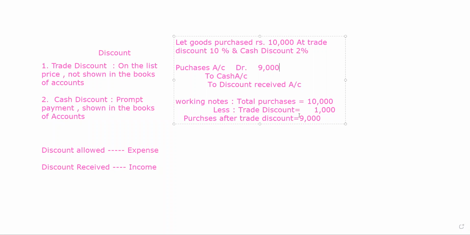Please keep in your mind whenever you do this transaction, the amount after deducting the trade discount is to be done. After deducting the trade discount, the amount is to be shown in the books of accounts, like the purchases account when we have done.